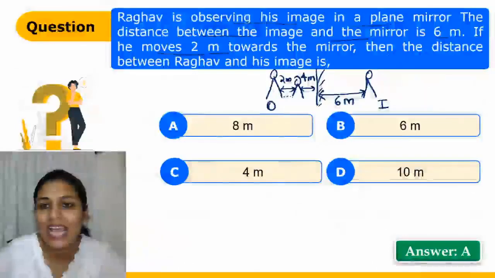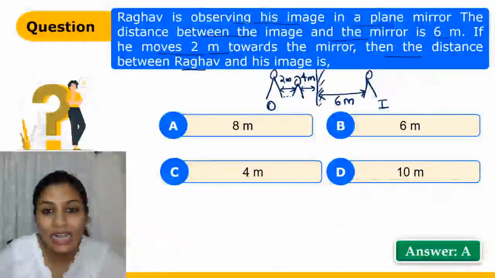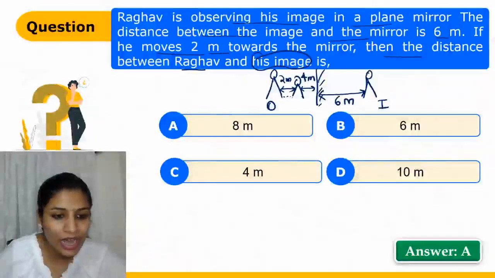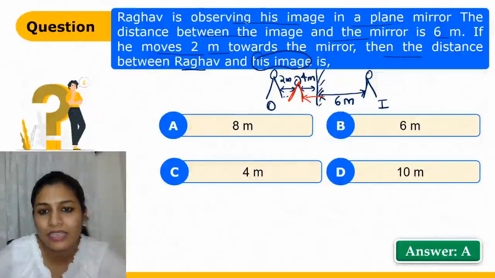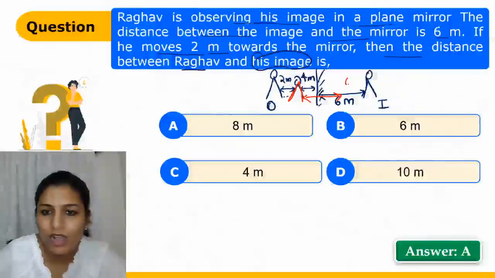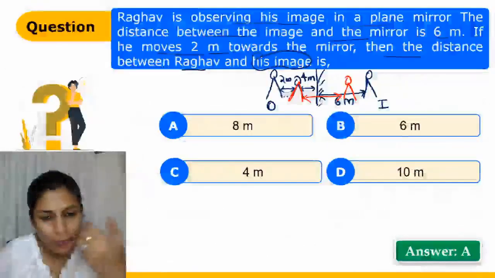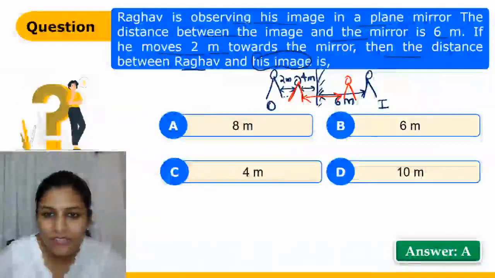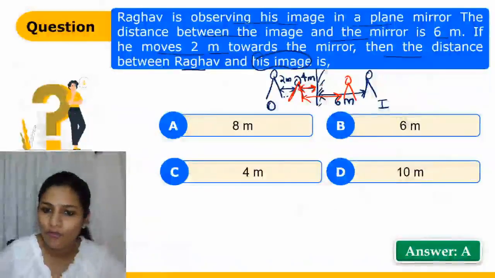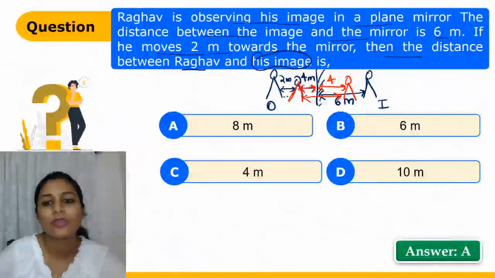The question says then the distance between Raghav and his image they are asking. Not between Raghav and the mirror, the distance between Raghav who is here and his image. So his image also must have come 2 meters towards the mirror, because as the object moves, the image will also move. So if this distance is 4, obviously this distance will also be 4.